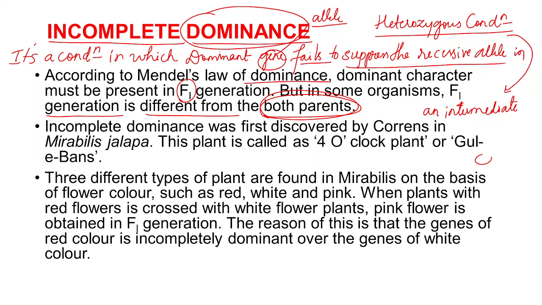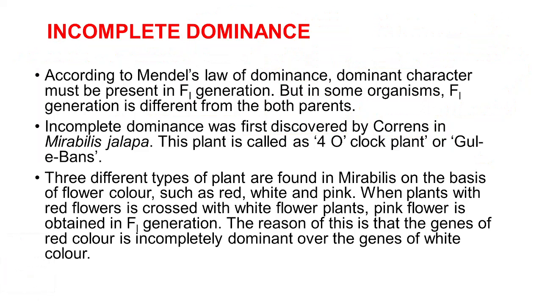Incomplete dominance was first discovered by Correns, an important point to remember, in the plant called Mirabilis jalapa. This Mirabilis jalapa is commonly known as the 4 o'clock plant, or the gul beans.